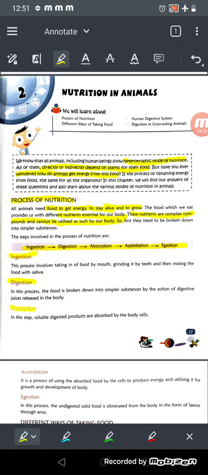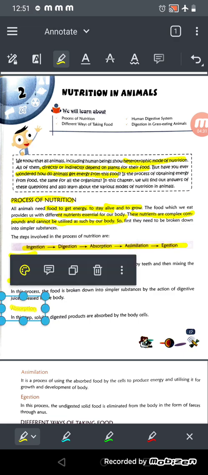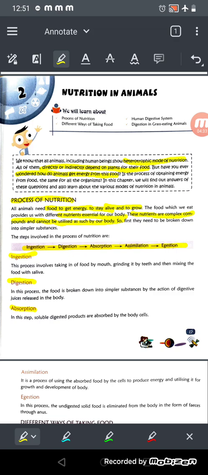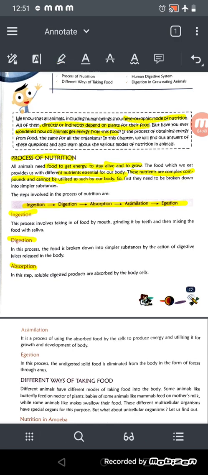Okay, now absorption. What is absorption? In this step, soluble digested products are absorbed by the body. So we eat the food, we have taken the food into the mouth by ingestion, then we have digested it. But how can we absorb? After the digestion, the soluble digested products, meaning the nutrients, are absorbed by our body cells.